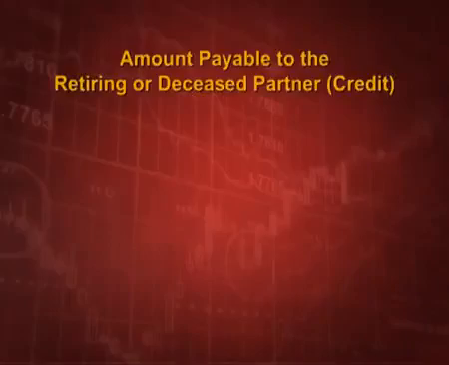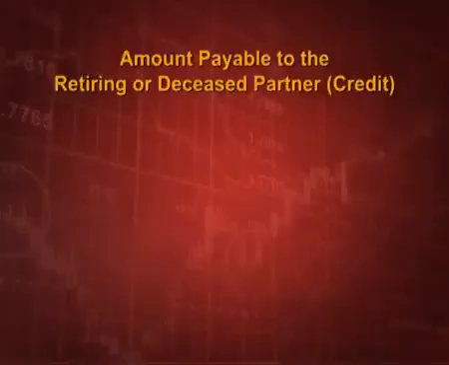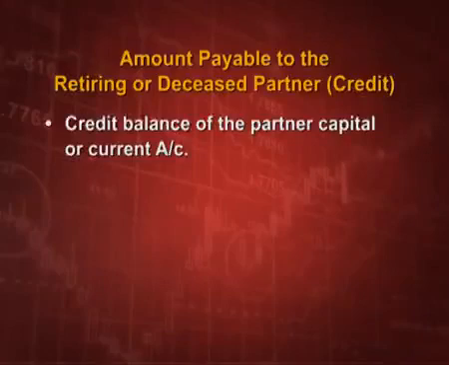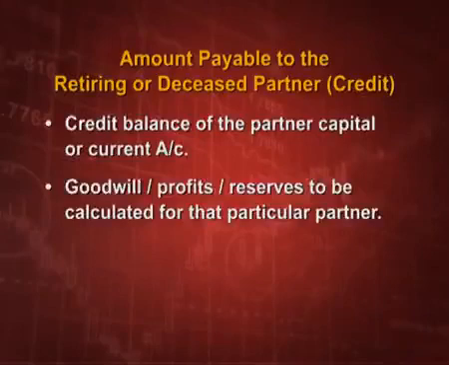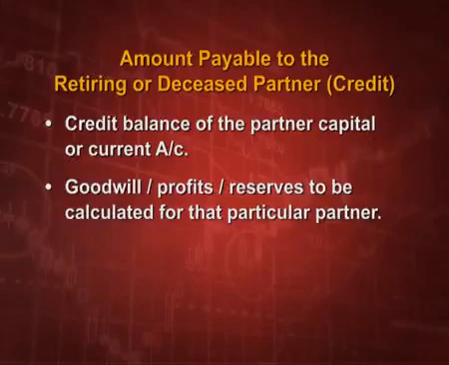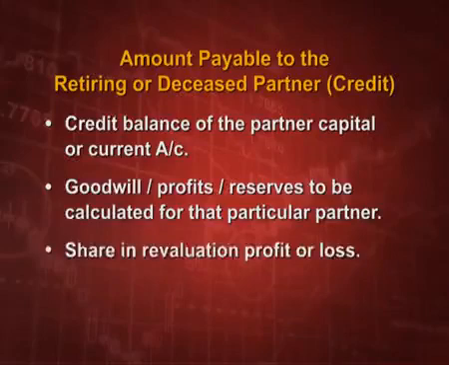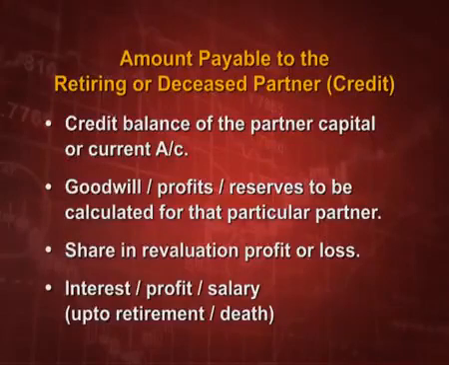So, we start with the first point, that is how do we calculate the amount payable to the retiring or deceased partner. First point is, whatever we have to give, we will credit in the partner's capital account. That is, the credit balance of the partner's capital or current account. Next, goodwill or the profits or reserves to be calculated for that particular partner, and the share in revaluation profit or loss, and the interest, profit, salary, whatever we have to give to that particular partner till the date of retirement or till the date of his death.